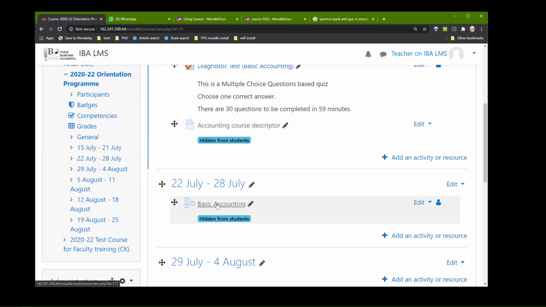Now, lesson is a very, very complex thing. Lesson allows you to create multiple pages and multiple tests and multiple choices, all of them in a very interactive way. And you can actually give points to a student and that becomes part of their marks.